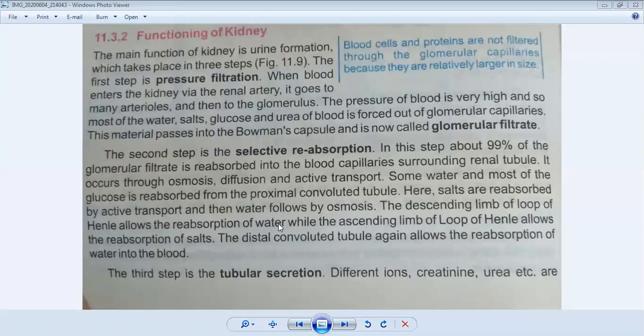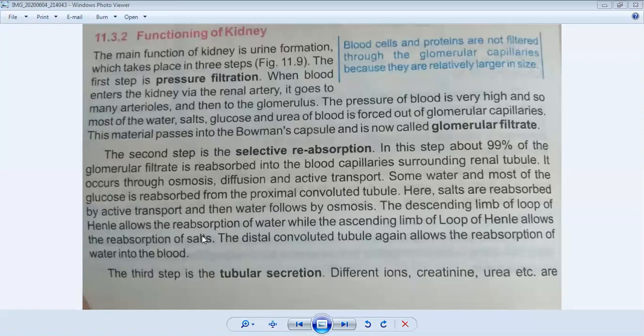You have also seen the diagram of the nephron. The loop of Henle is U-shaped. The descending limb reabsorbs the water, while the ascending limb of the loop of Henle allows the reabsorption of salts. In simple words, we can say